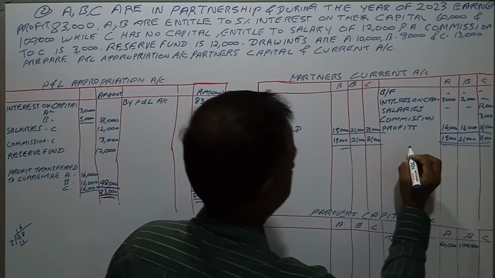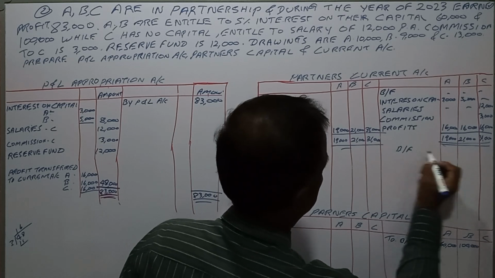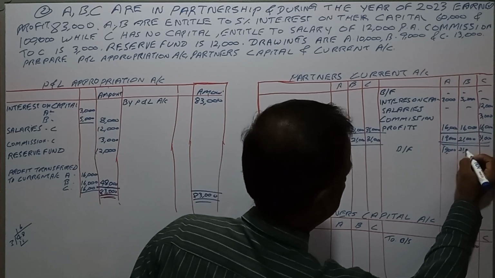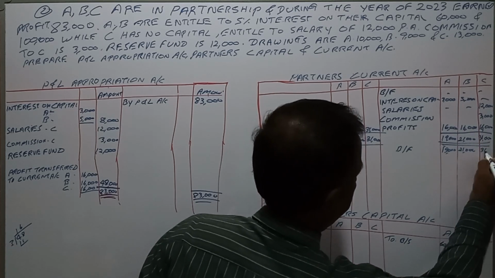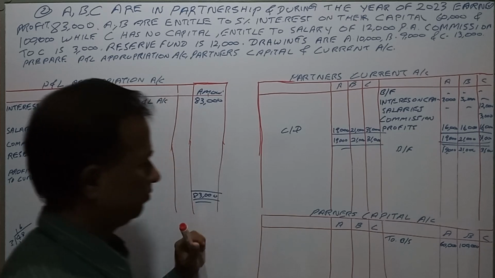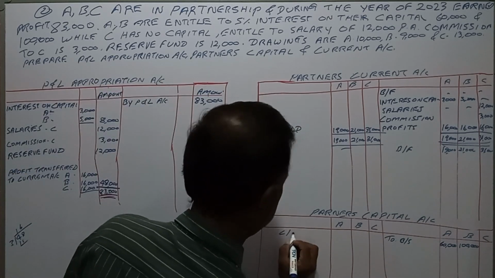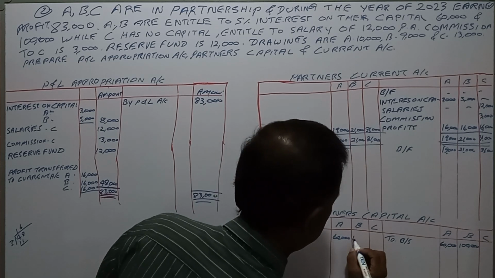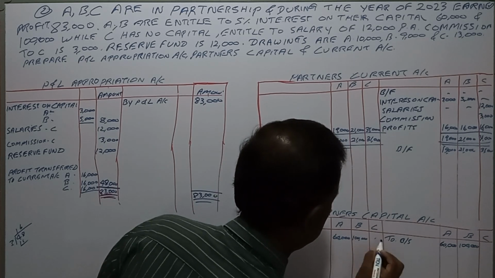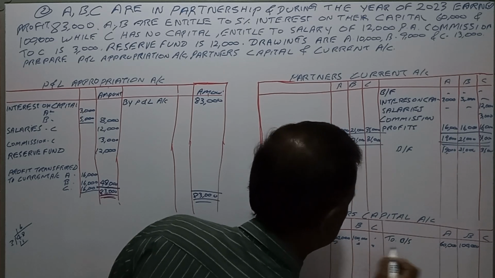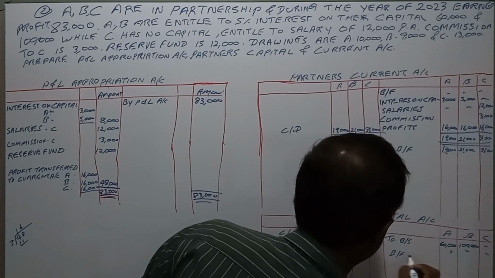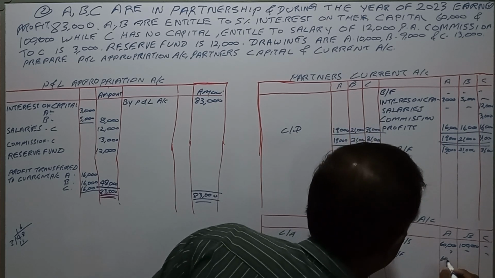In the capital account, the carried down balance will be 60,000 and 100,000, here nothing. The brought forward balance is 60,000 and 100,000.